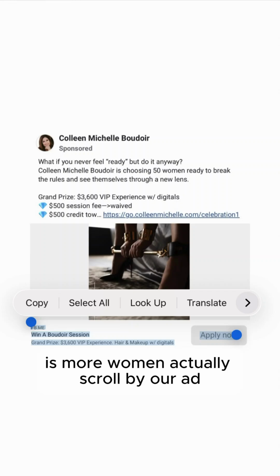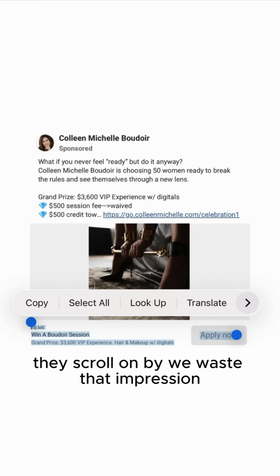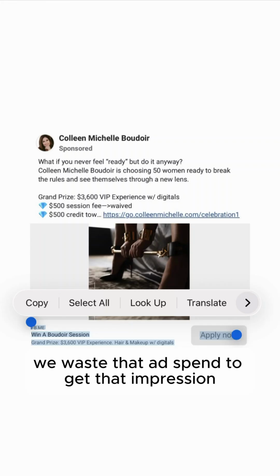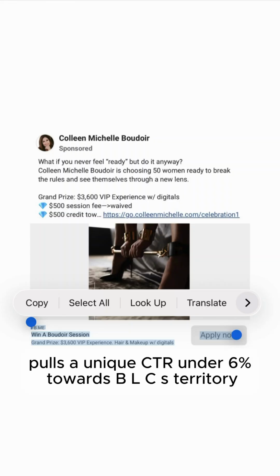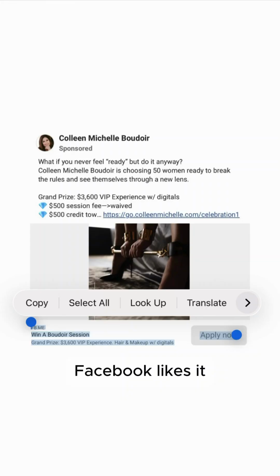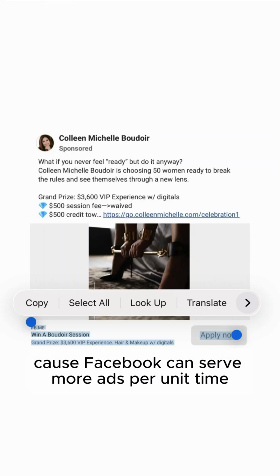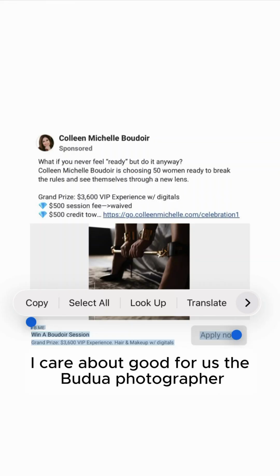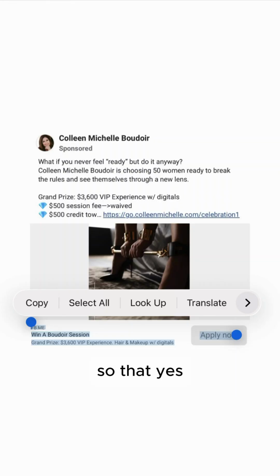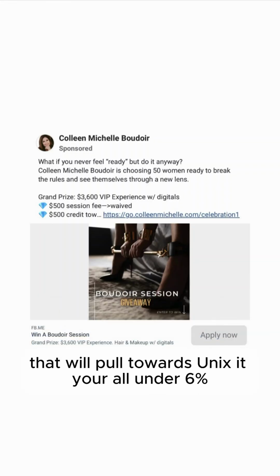The consequence of this, though, is more women actually scroll by our ad when we do this. They don't click on it, they scroll on by, we waste that impression, we waste the ad spend to get that impression, our ad does not go into their brain. It pulls our unique CTR under 6% towards BLCS territory. Facebook likes it because Facebook can serve more ads per unit time, but that's good for Facebook. I care about what's good for us, the boudoir photographer. So yes, that will pull towards unique CTR under 6%.